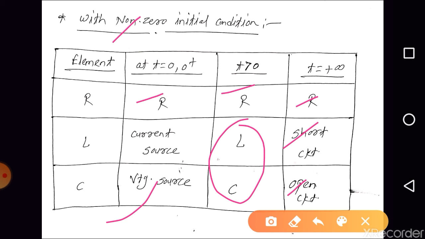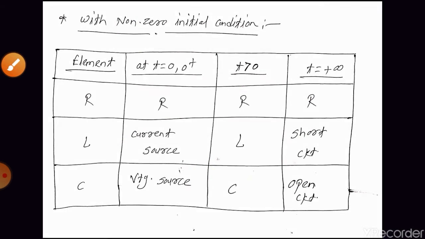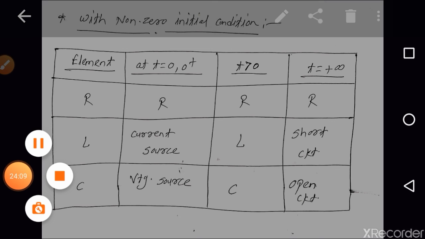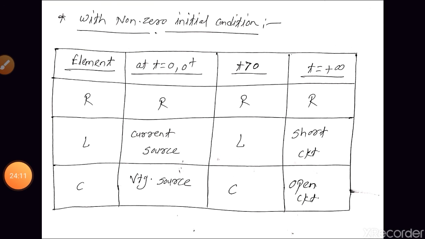But the change is at t is equal to 0 or 0 plus. Okay, here with zero initial condition at t is equal to 0, the inductor behaves as an open circuit, right, and the capacitor as a short circuit. But with non-zero initial condition, the inductor behaves as a current source and the capacitor behaves as a voltage source, right? So this is about the behavior of R, L and C elements with non-zero initial condition.